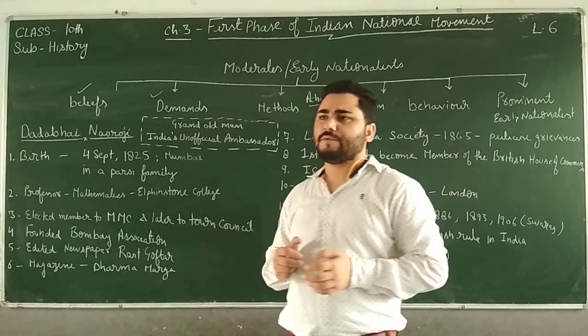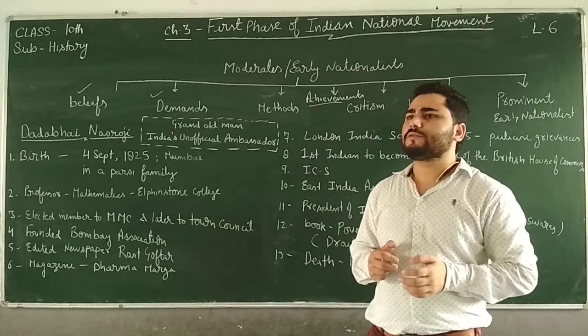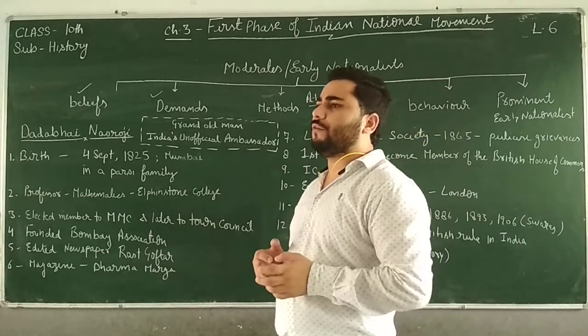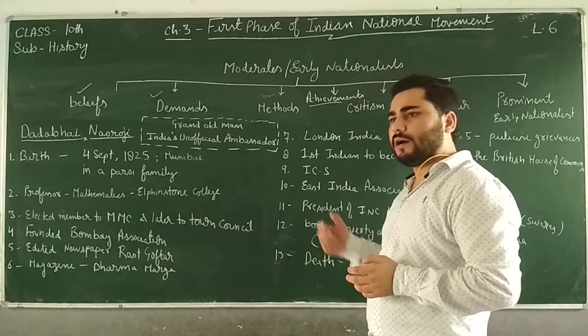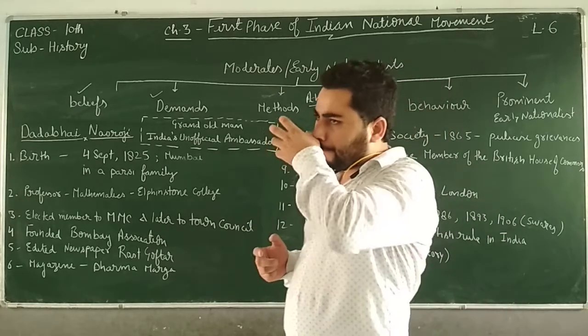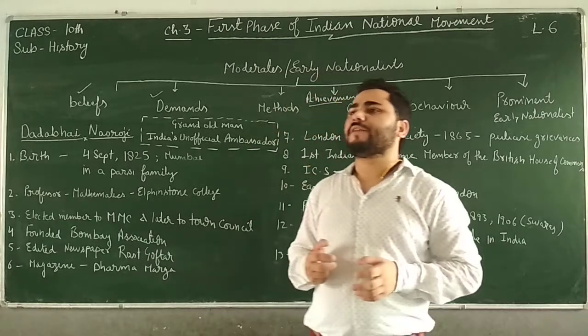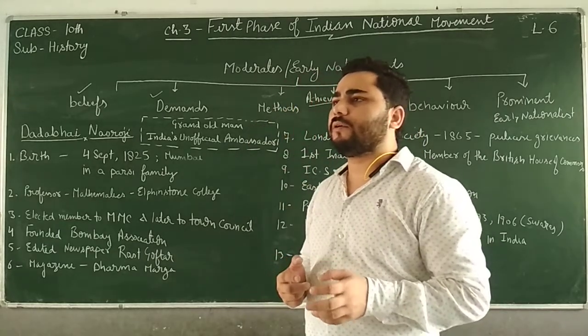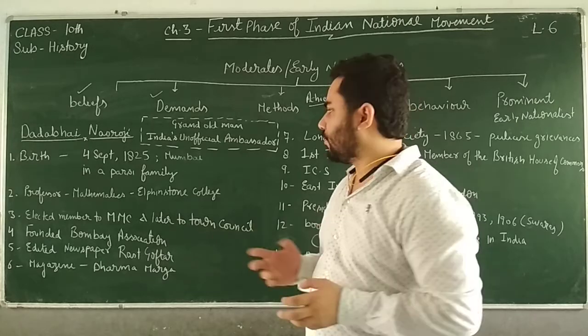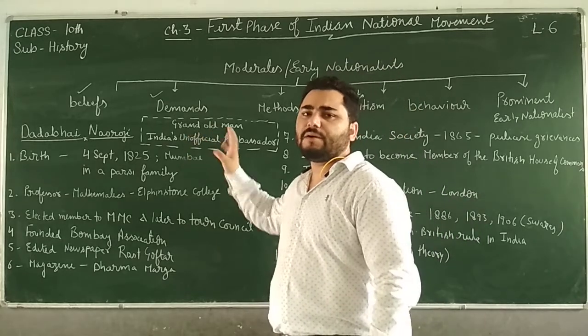Dadabhai Naoroji, right? And they also ask who founded the East India Association in London. Again, Dadabhai Naoroji. And they may ask who gave the drain of wealth theory, Dadabhai Naoroji. Who wrote the book Poverty and Un-British Rule in India, Dadabhai Naoroji.